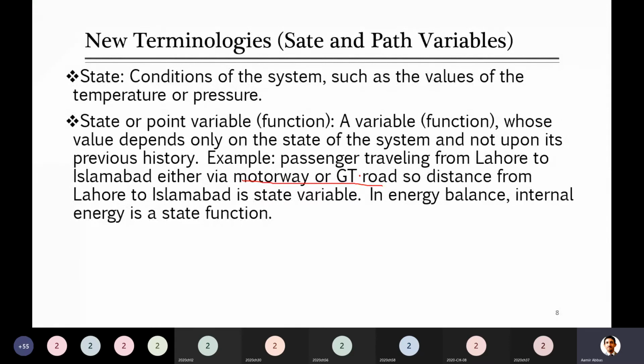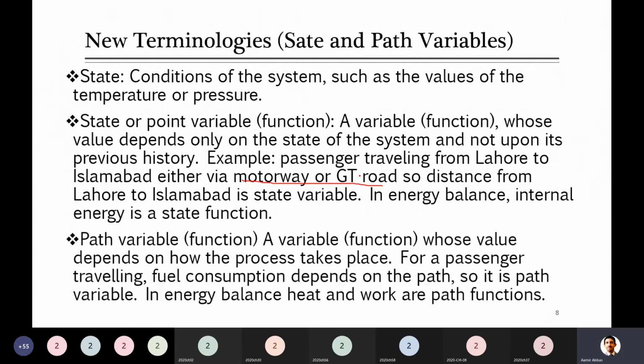Here he mentioned that internal energy is a state function. We will talk about internal energy later, and I will link it here. Just ignore this line at the moment.